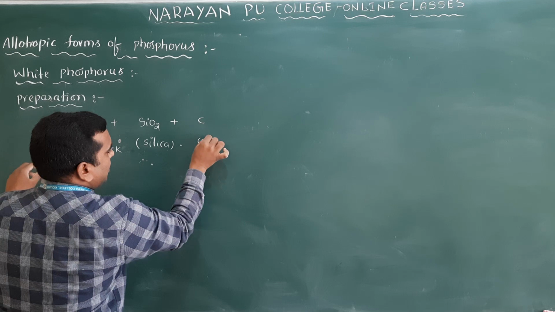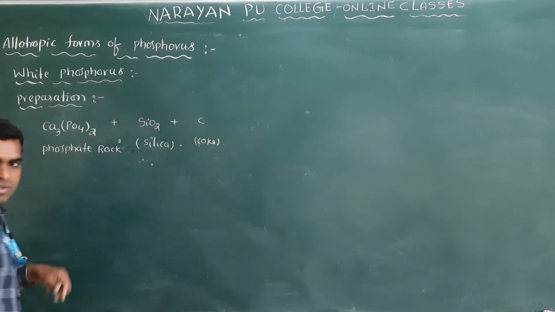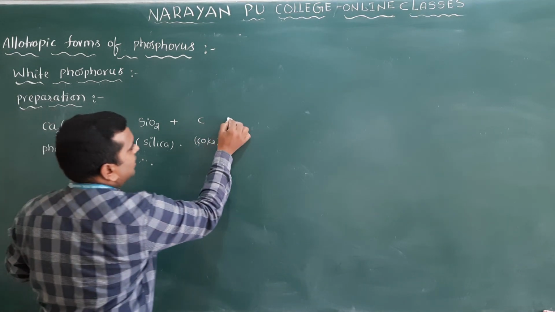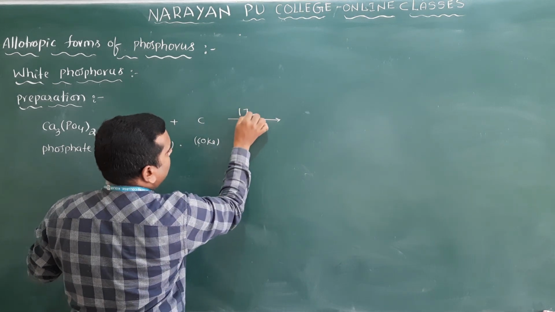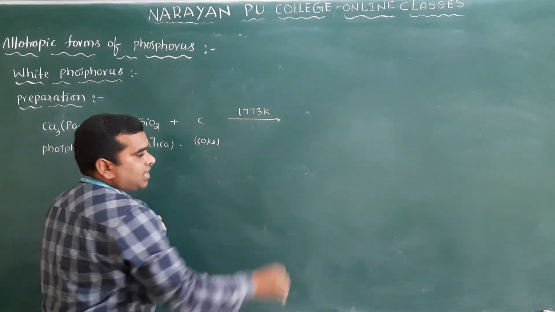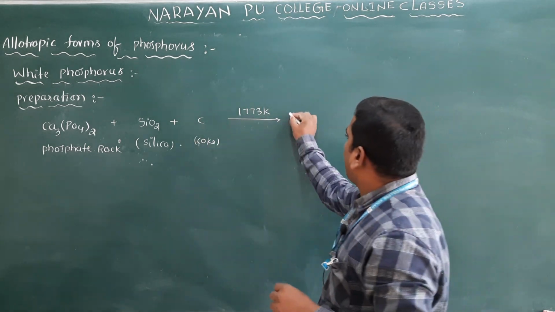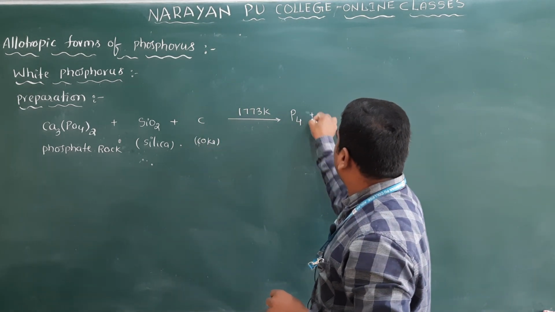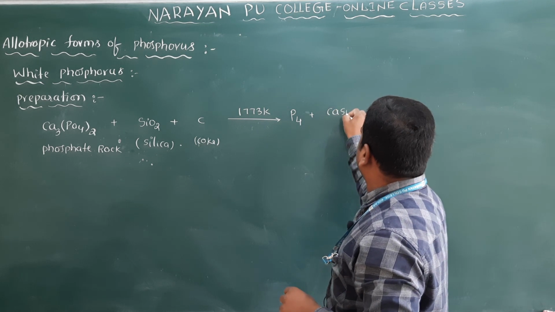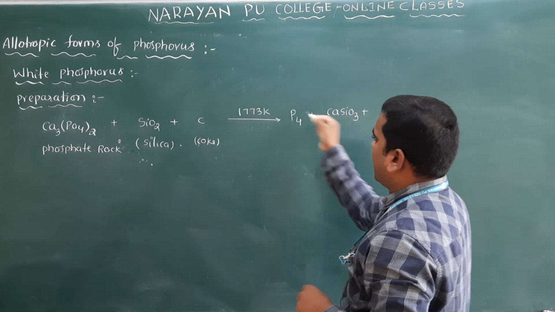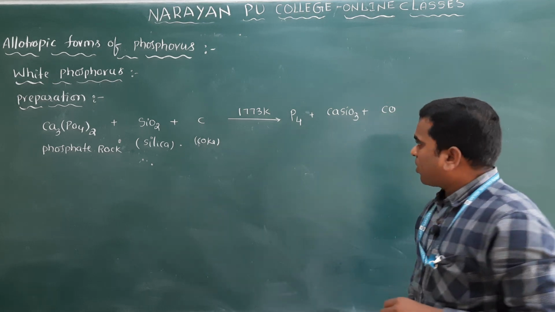And this mixture is heated at around 1773 Kelvin. Then you will get the white phosphorus. What is the phosphorus formula here? P4. And along with that calcium silicate, and you will get carbon monoxide.